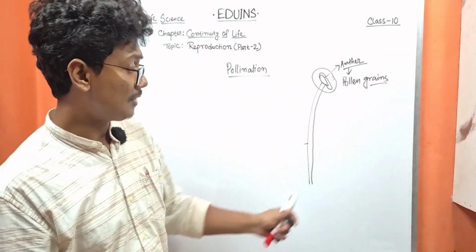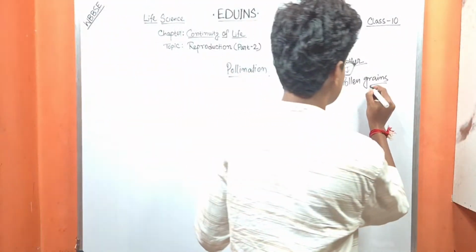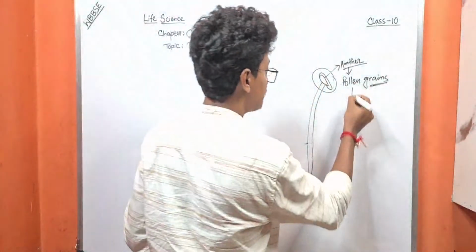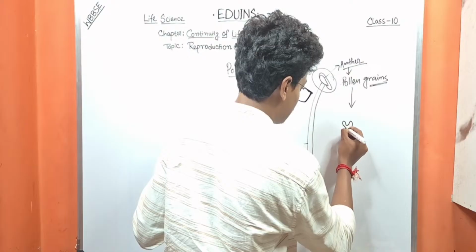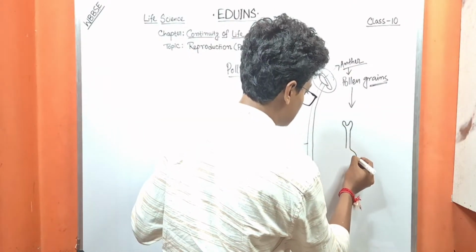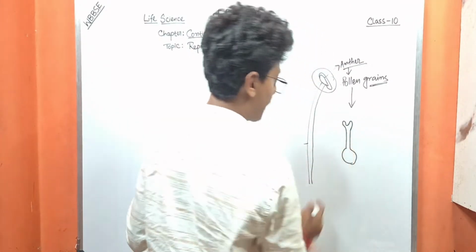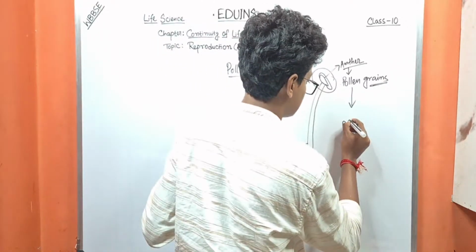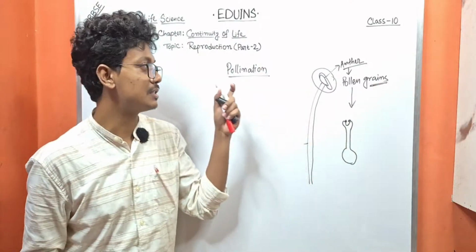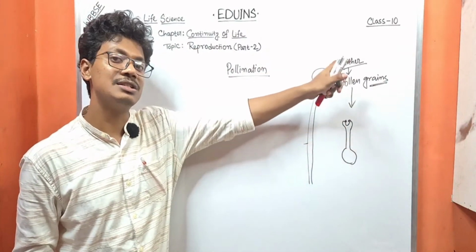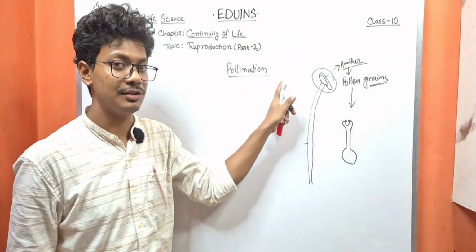These pollen grains are transferred to the female reproductive part, to the stigma. The transfer process of the pollen grains is known as pollination.